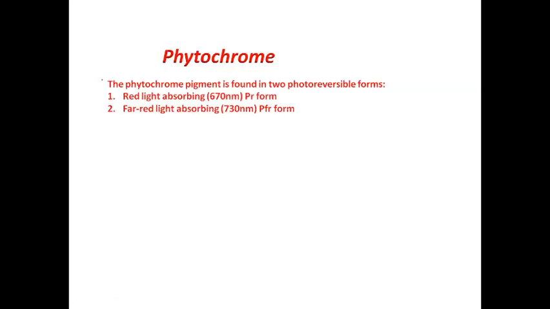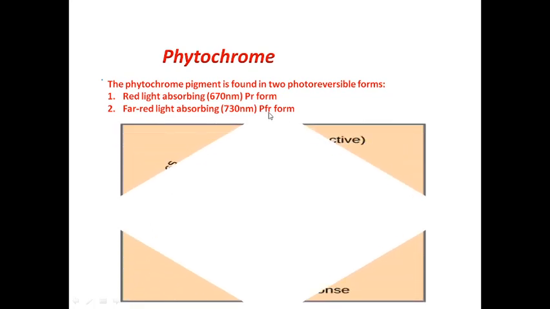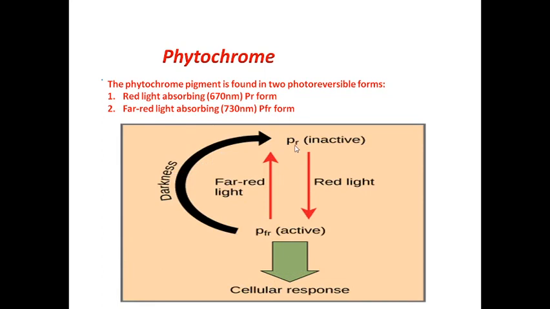Now let me tell you, I have already told you this phytochrome pigment exists in two photoreversible forms. One is the red light absorbing 670 nanometer PR form, and another is the far-red light absorbing 730 nanometer PFR form. P stands for phytochrome, R stands for red. P stands for phytochrome, FR stands for far red. Fine. So here you see this is the PR form, and when red light falls on this, it gets converted to